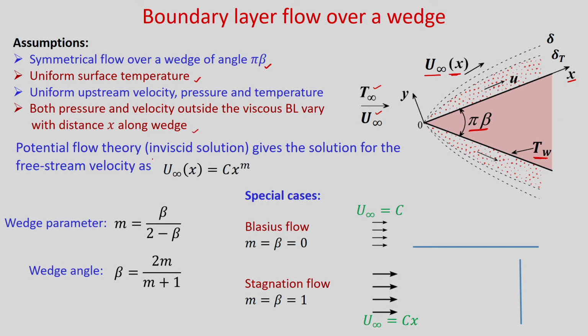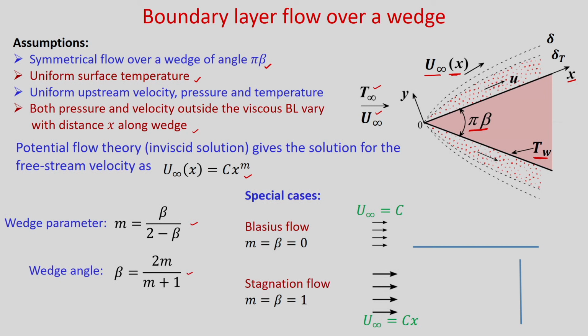Okay. So, potential flow theory gives the solution for the free stream velocity as u infinity equal to c x to the power m, where m is the wedge parameter and c is a constant. The relation between the wedge parameter m and wedge angle beta is given here. So, you can see wedge parameter m you can write as beta divided by 2 minus beta, and wedge angle you can write in terms of the wedge parameter m, beta is equal to 2m by m plus 1.